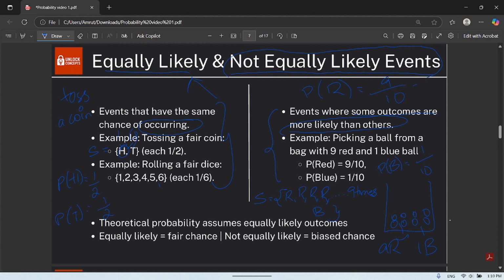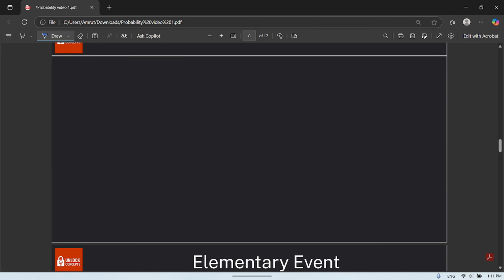So this you will be getting in some 1 mark questions in your examination, like what are equally likely events, what are not equally likely events, and what are the differences between them. So if you consider here, you have both 1 by 2 only. Whereas if you consider here, we have 9 by 10 and 1 by 10. So they are not equal. So simply we can understand that equally likely events have a fair chance for both, and not equally likely events have a biased chance.